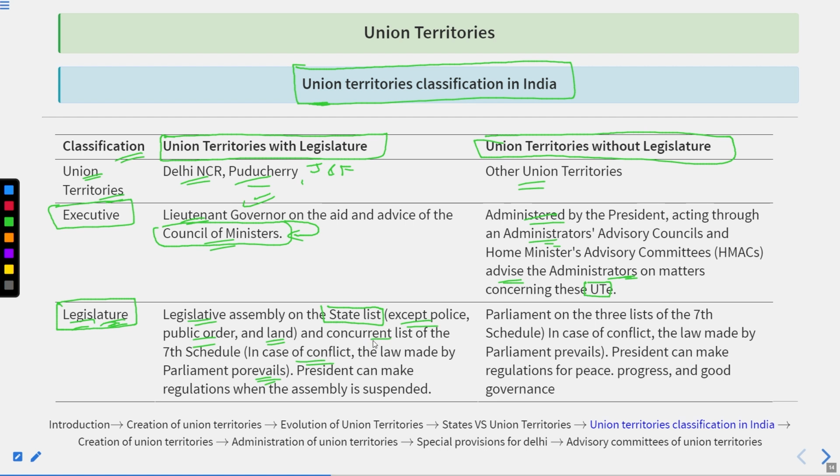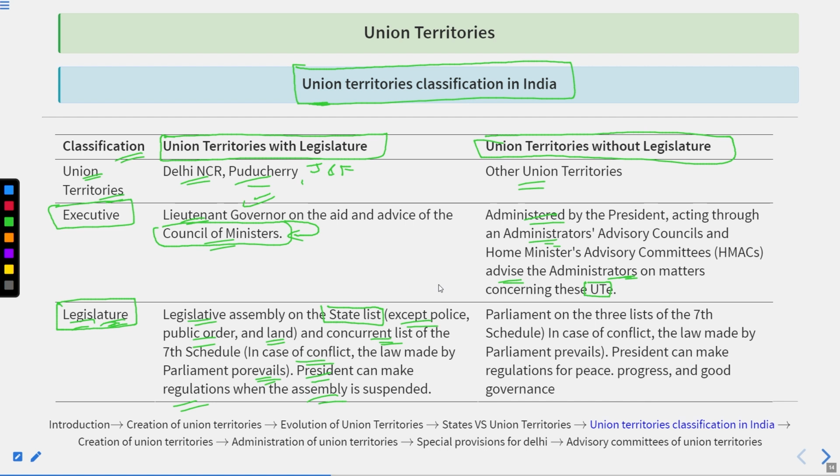Thereafter, if we talk about the concurrent list, if the legislature of these union territories has made a certain law, and on the same matter the Parliament also made a law, then if there is any conflict between the laws, always the Parliament law will prevail. And when the Assembly is suspended, in such a case, the President gets the power to make the regulations.